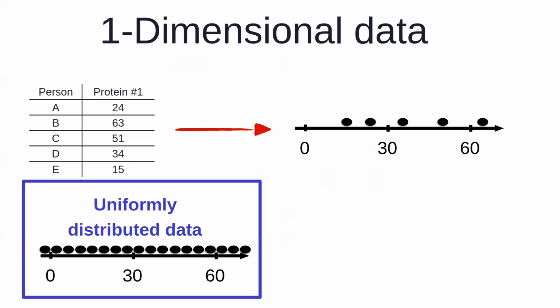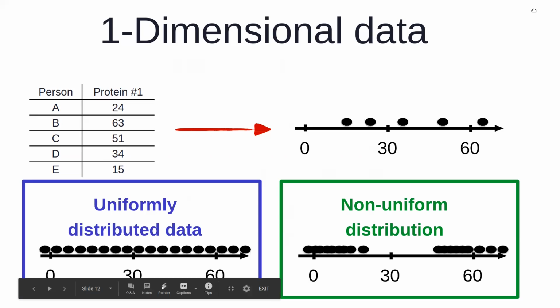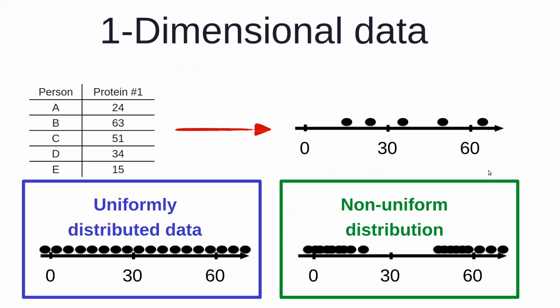If you have one-dimensional data, the plot can be either a uniform distribution of that data or a non-uniform distribution, but still all the data points we are able to plot on a single axis.